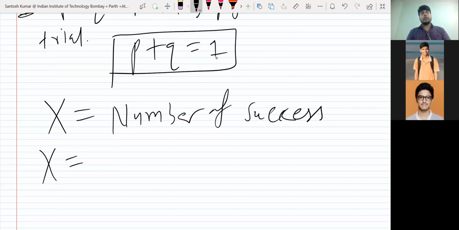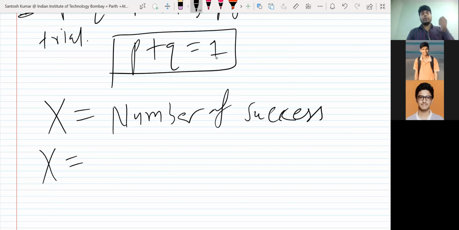Suppose I give you an example: we toss a coin 10 times. How many heads can we get out of 10? What are all the possibilities I'm asking? 0 to 10. Yes, 0, 1, 2 up to 10. Either no head, or 1, 2, 3, any number, or 10 out of 10 we can get.